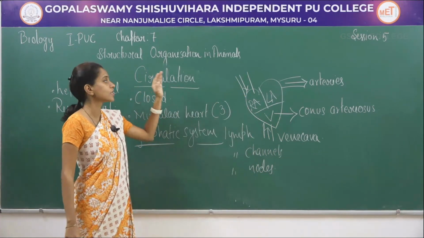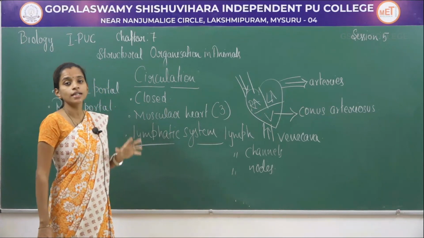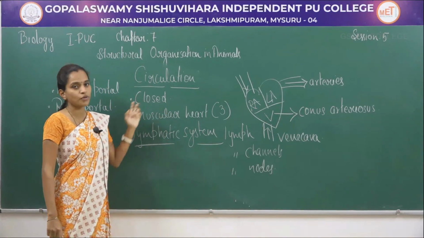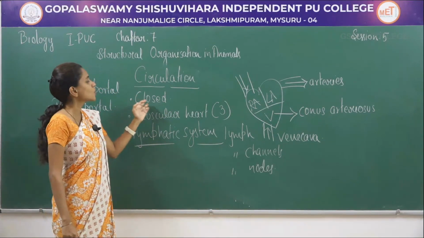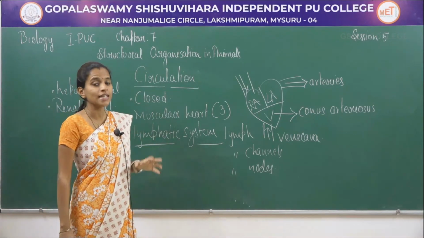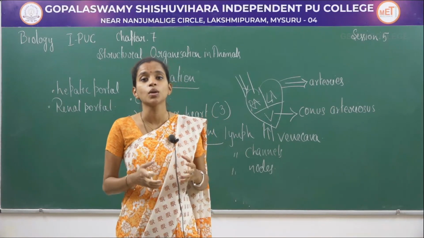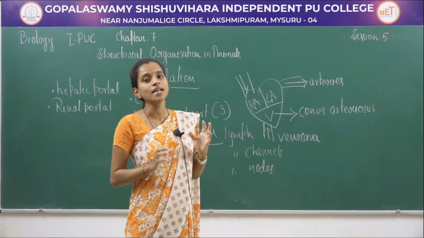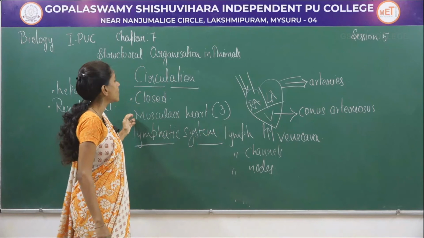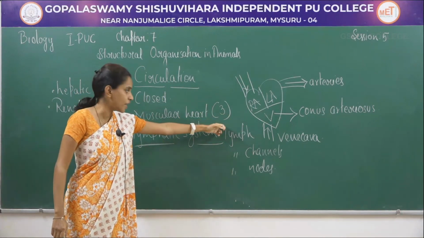Once again coming to the circulatory system. Here the circulation is a closed type of circulation. This closed type of circulation means it includes the flow of the body fluid within the blood vessels as well as the blood channels. They have a muscular heart with 3 chambers.